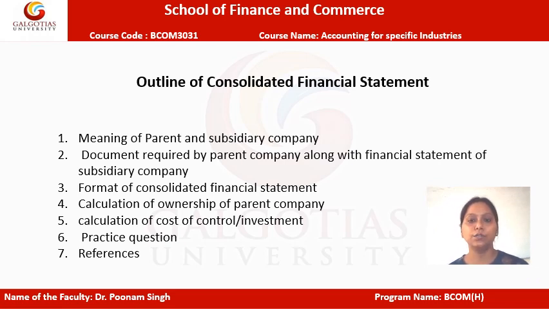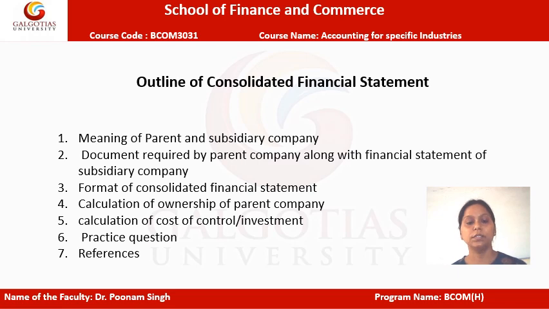Now, the outline of the consolidated financial statement, the things which we are going to cover throughout this session is, firstly, we will discuss meaning of parent and the subsidiary company. Second, the discussion will be on the documents required by parent company along with financial statement of subsidiary company. Third, there will be discussion on format of consolidated financial statement.